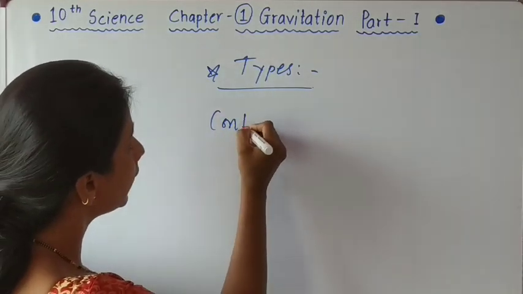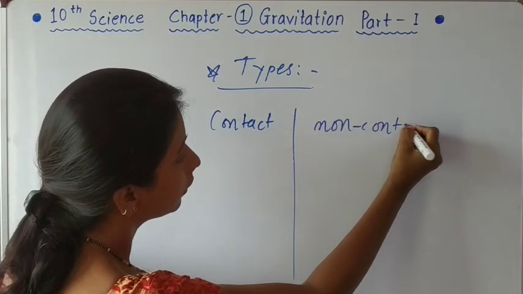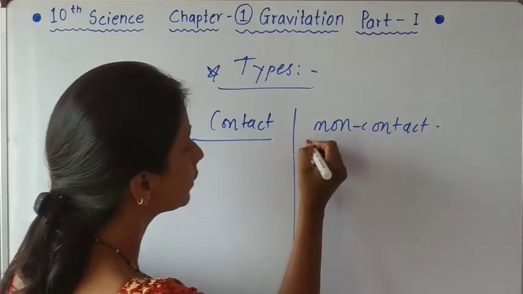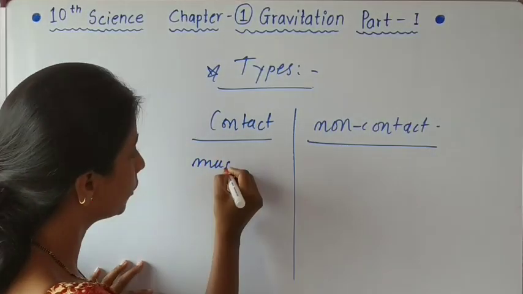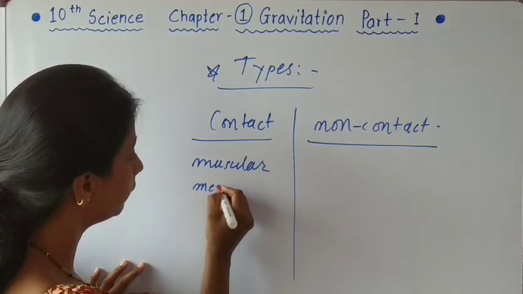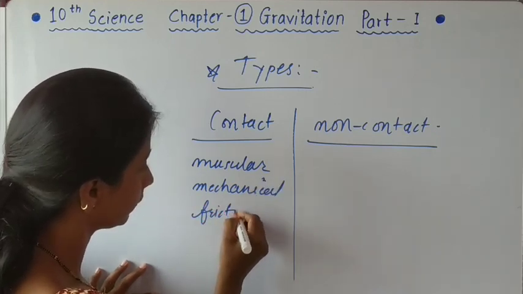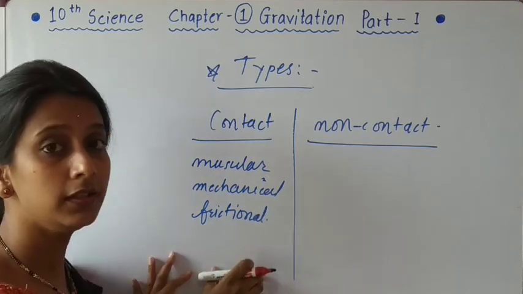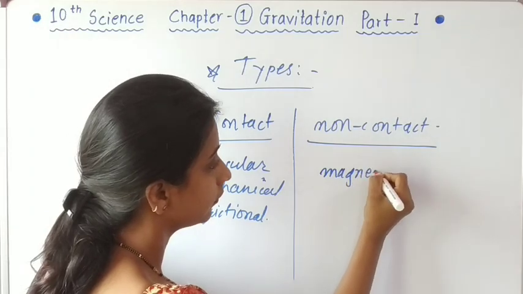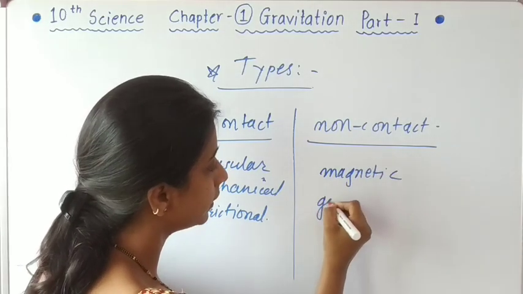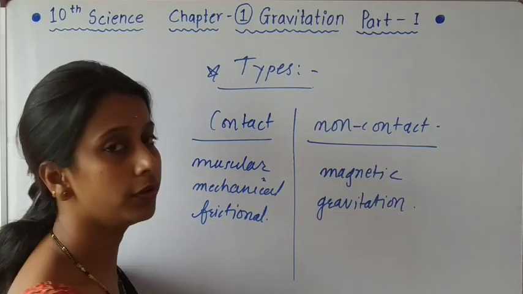These are contact forces and non-contact forces. Okay, contact forces and non-contact forces. So the types like muscular force, mechanical force and frictional force, these come under the contact forces, whereas magnetic force and gravitational force, these come under the non-contact forces.